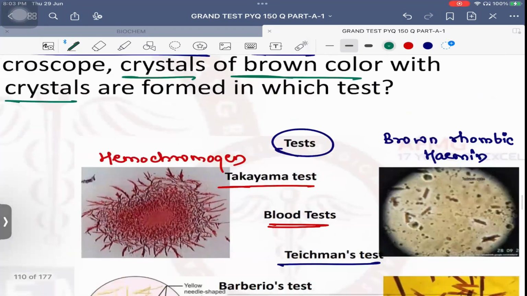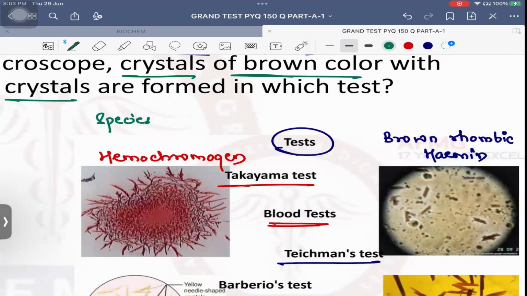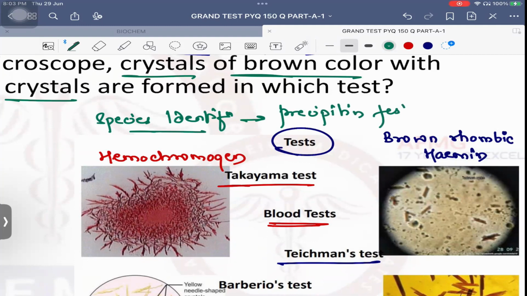Next, these are the blood stain tests. Can anybody tell me which is the test for species identification? Very good. For species identification, whether this blood is human or animal, to assess what species of blood it is, it is known as the precipitin test. Previous year question, it is known as the precipitin test.